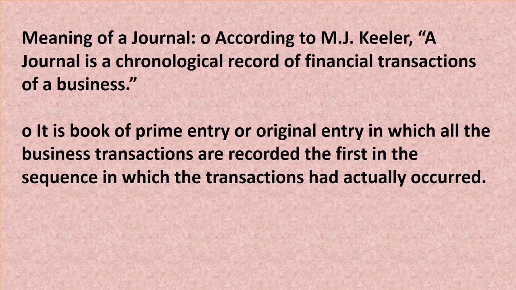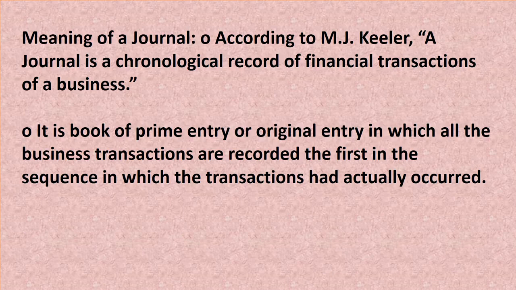Fine. So the book in which a transaction is recorded for the first time is called book of original entry, and in case of small business having a few transactions it is called journal. Journal acts as a book of original entry in which all the transactions are recorded. Fine. We have read it before as well.